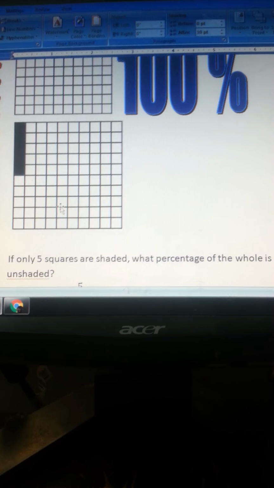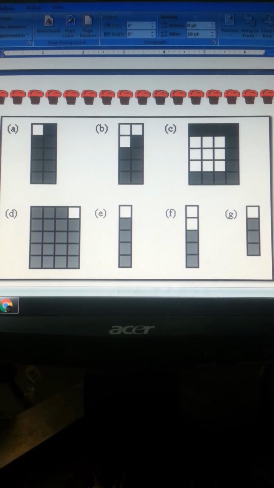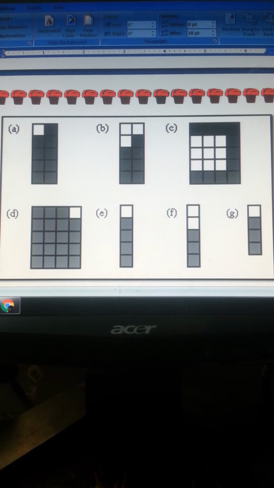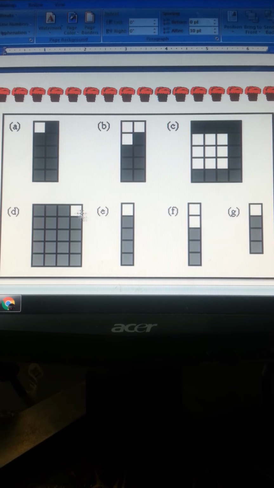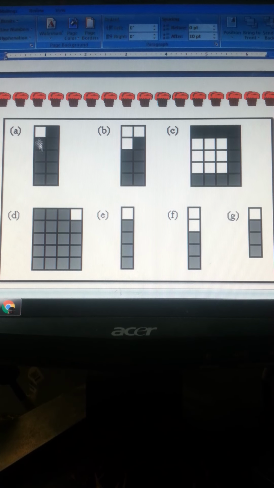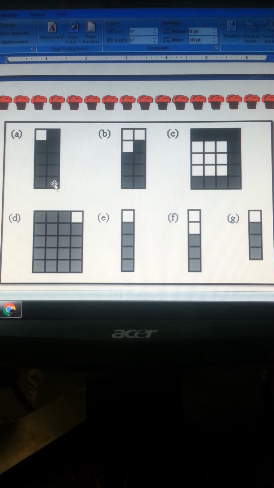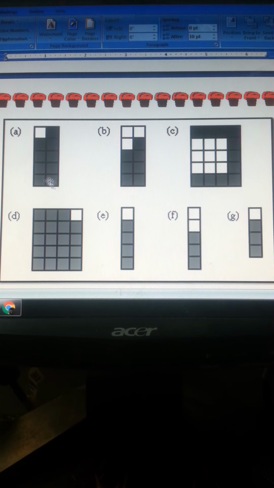Easy, na? Now there is a chart over here, and you can see various kinds of figures or shaded parts in different shapes. Here you can see a block, and it contains 1, 2, 3, 4, 5, 6, 7, 8, 9, 10. These are the 10 parts, right? 10 units you are given.